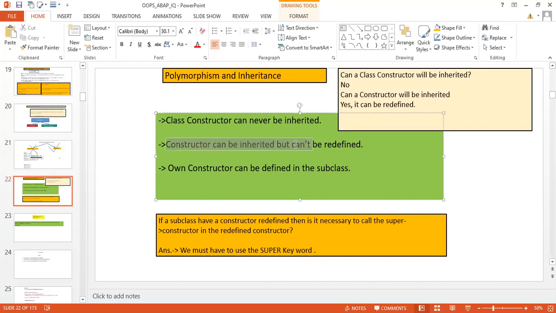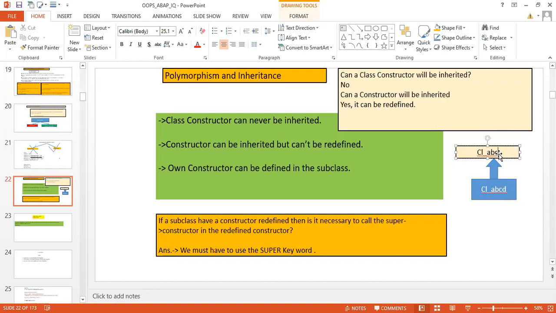Suppose you have the class CL_ABC, and one more class, CL_ABCD. This ABCD class is inheriting the class CL_ABC. This class is being inherited by this class.